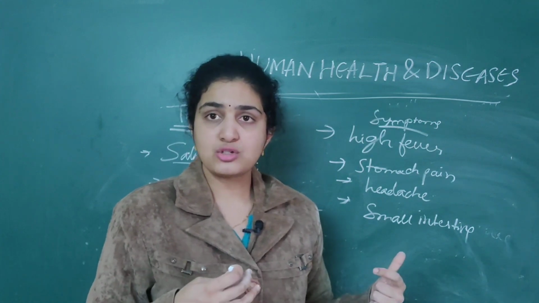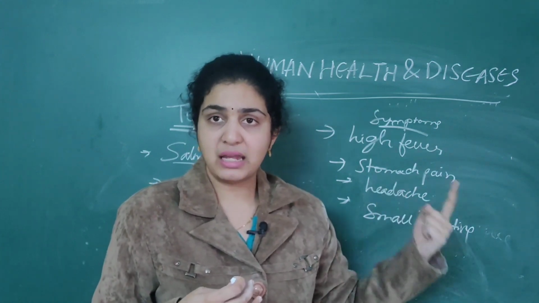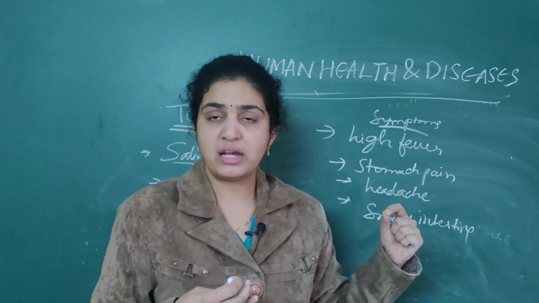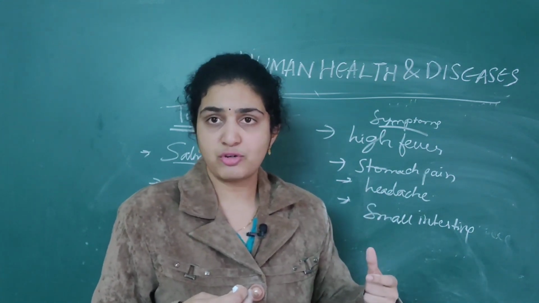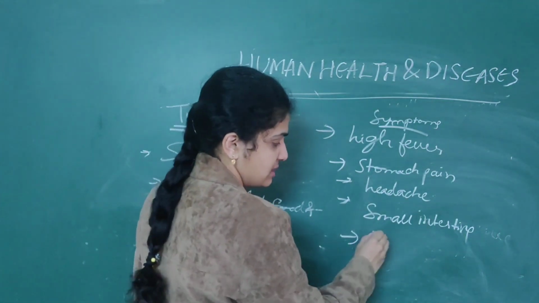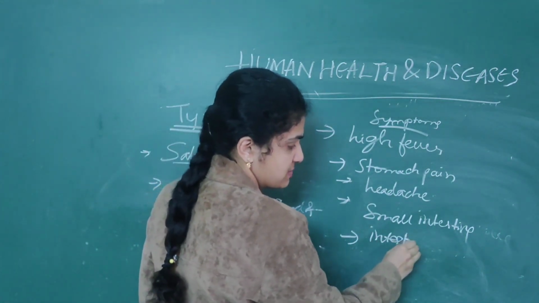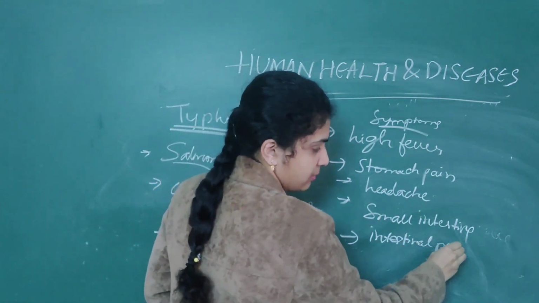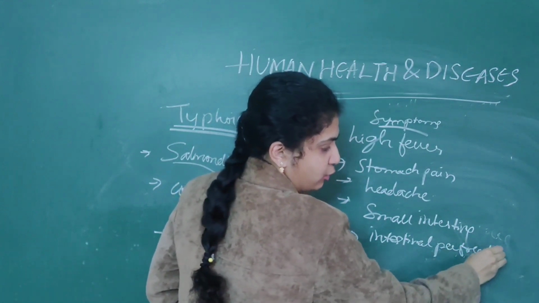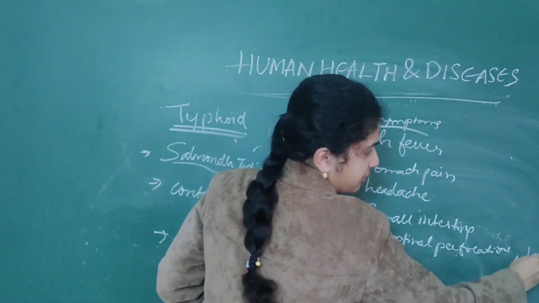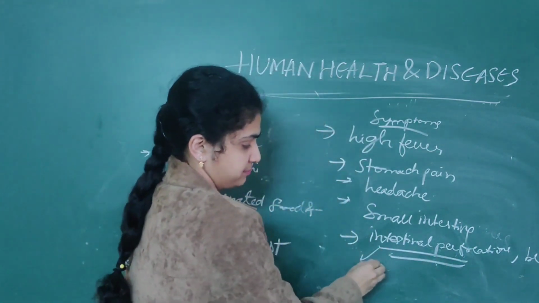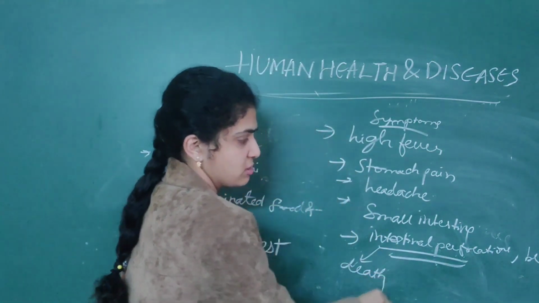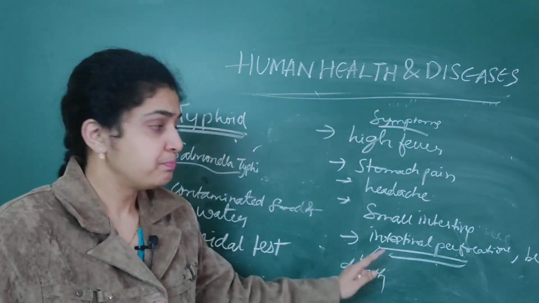This happens if these bacteria migrate from the small intestine to the brain, or if they cause intestinal perforations. Then this will lead to death. So typhoid is also a fatal disease.